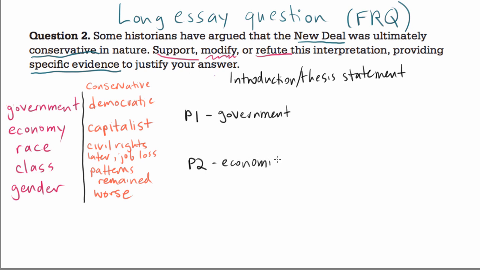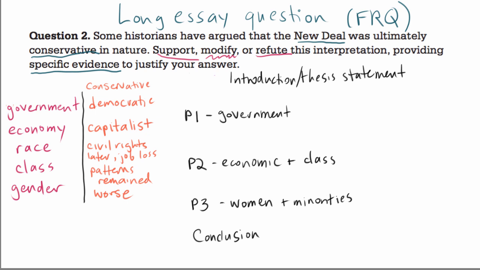And because we're talking about economics here, I actually think we're going to roll class into that one because it's about people who are rich and people who are poor. And lastly, I want to talk about the effect on women and minorities. So that's our last theme. And then we'll finish it all up with a conclusion where we talk about how right we were. All right, are you ready for this? So let's start with our thesis statement.